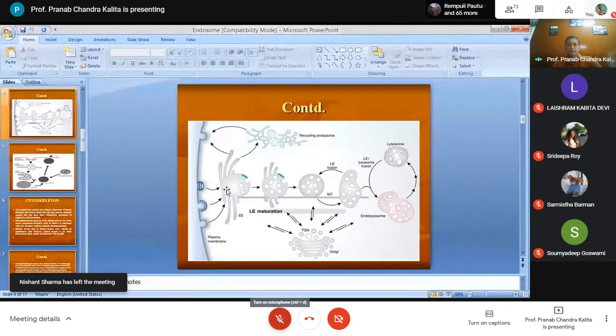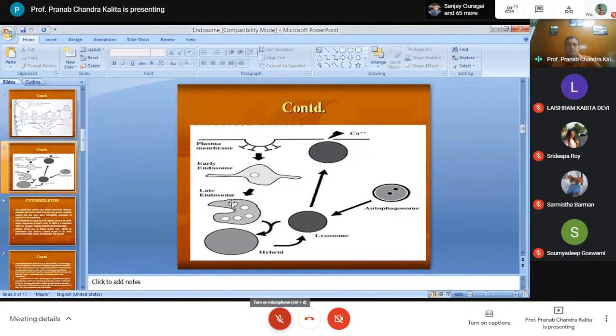This chart shows how the endocytotic vesicle comes, the early endosome maturation. The early endosome remains near the plasma membrane, while the late endosome will be near the Golgi complex. This shows their secretory process, so we are not going into the details. Here the plasma membrane, the early endosomes, then it becomes a late endosome, and ultimately it becomes the lysosome.